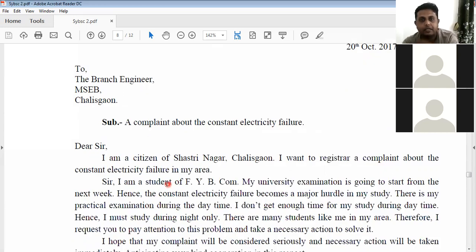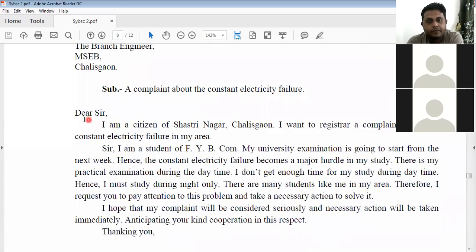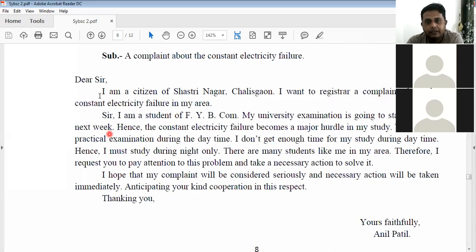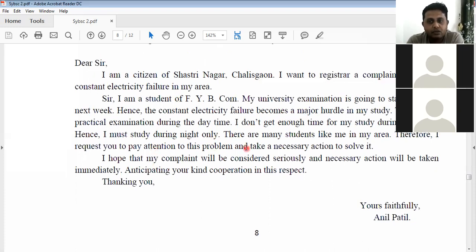Then comes the salutation, right, dear sir. Then the main thing, the main issue of the problem, that our area is suffering from irregular power supply. Please solve the problem. Sir, I am a student of FY BCom. My university examination is going to start from next week. So you are describing your problem to the officer. Hence, the constant electricity failure becomes a major hurdle in my study.